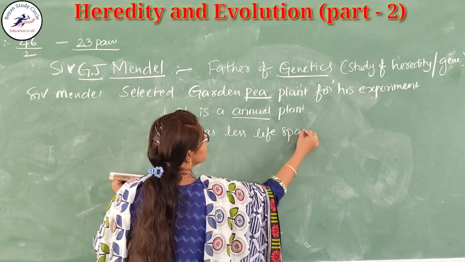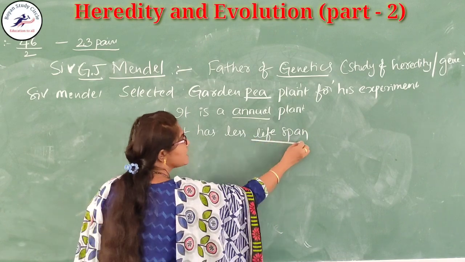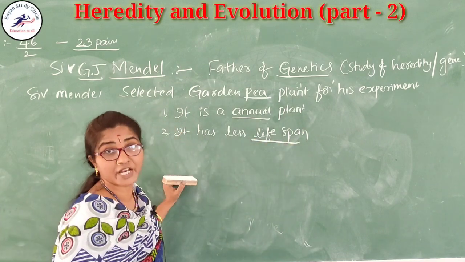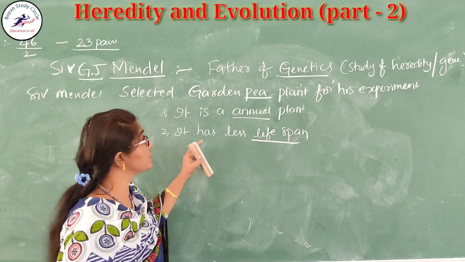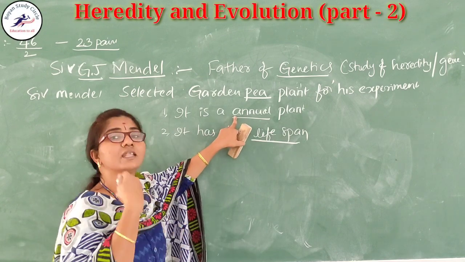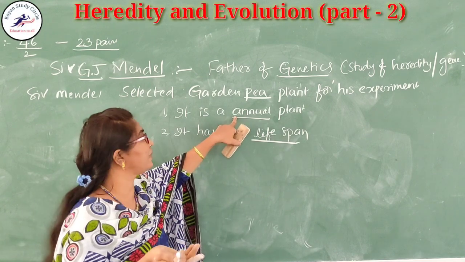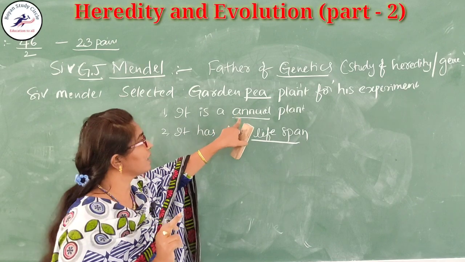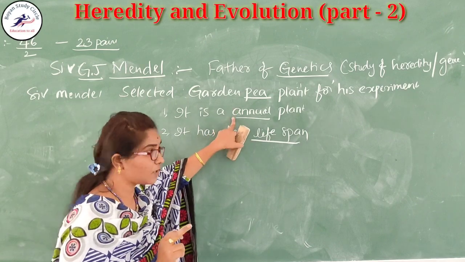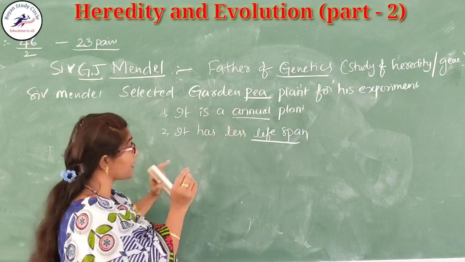It has a less lifespan. Less lifespan means it gives more generations. In a single year, it can produce a number of plants. So he selected this pea plant. It is an annual plant and it has a short life span.